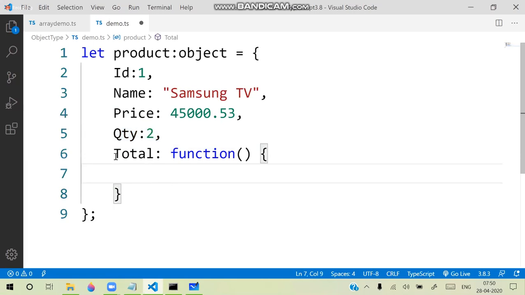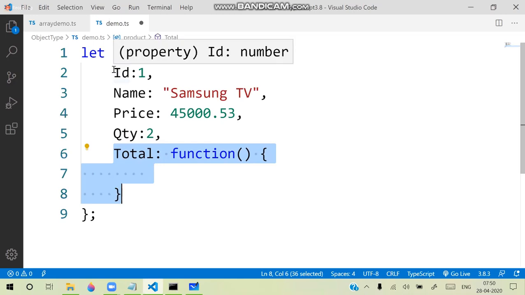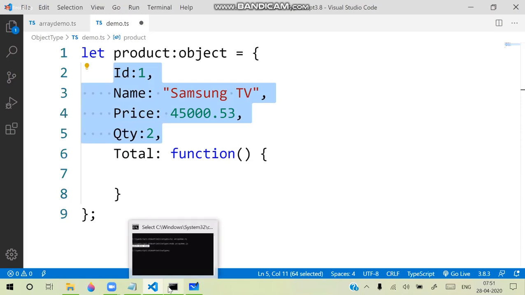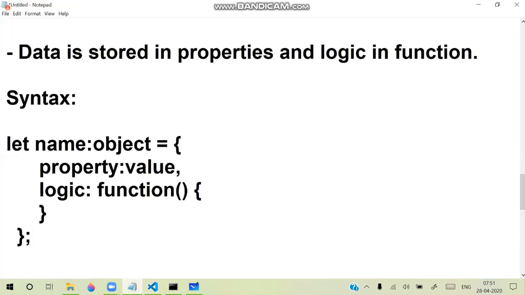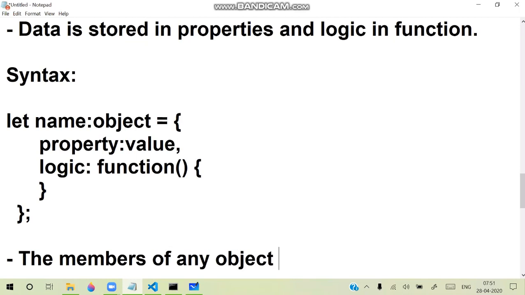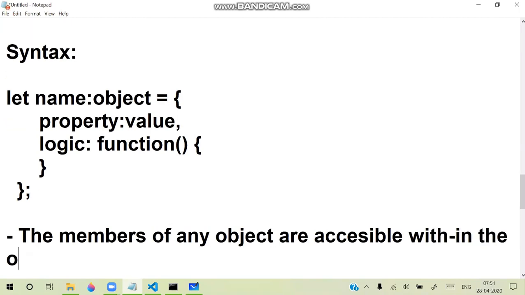That means this function should be able to access the members of the object. Here there are two important points you should know. After configuring an object, the members of any object are accessible within the object by using the this keyword.